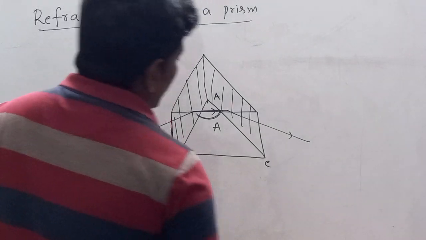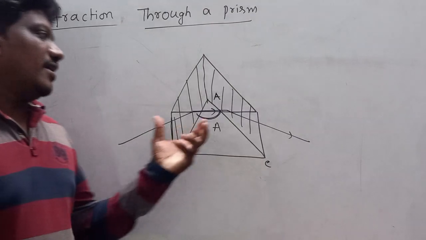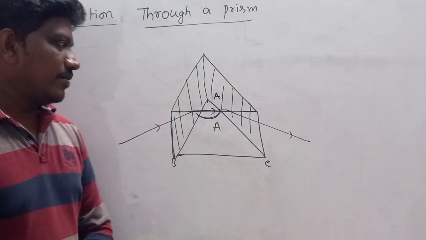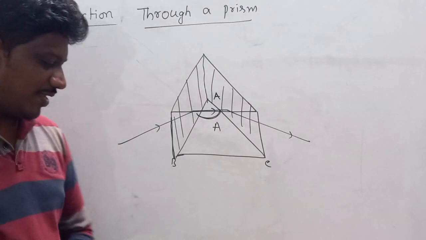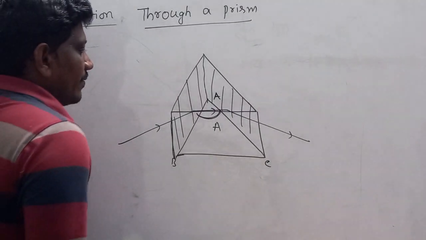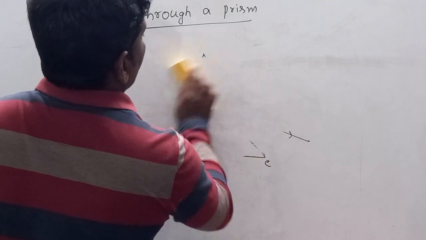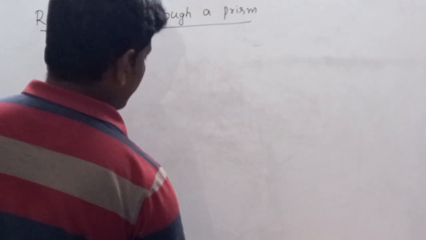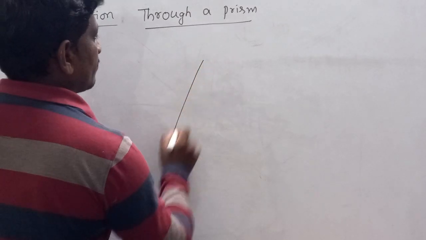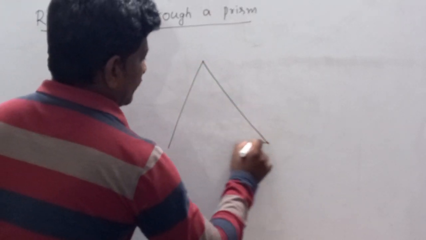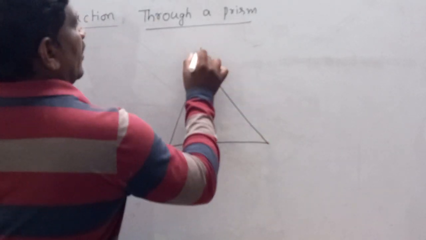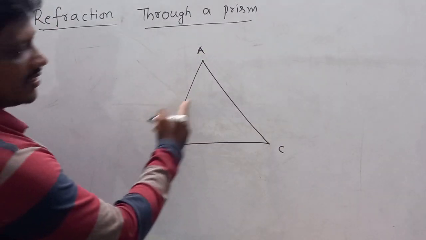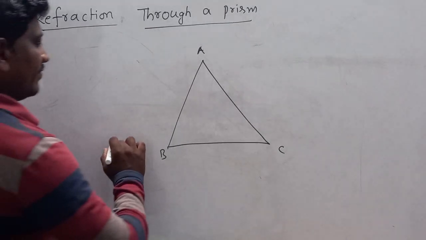Now we will see the ray diagram for the refraction through a prism by taking principal section. I'll take a principal section of the prism ABC. This is first refracting surface and this is second refracting surface.